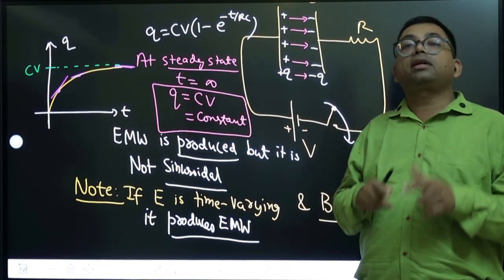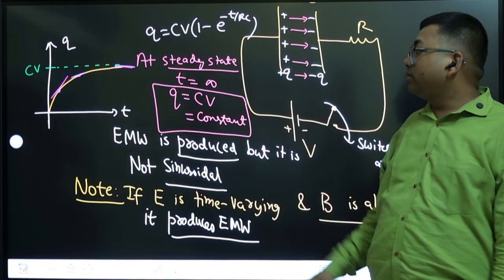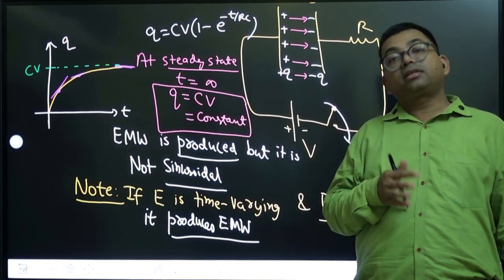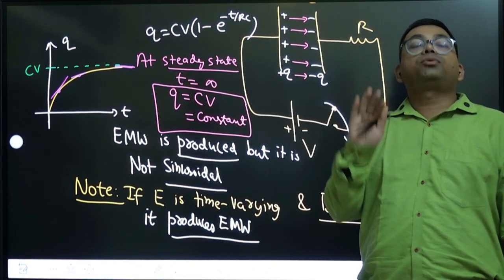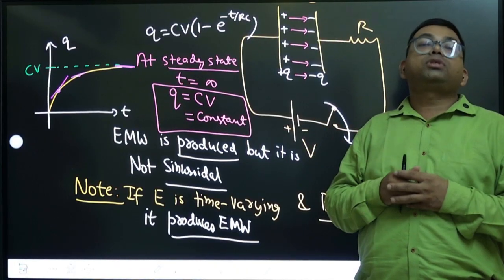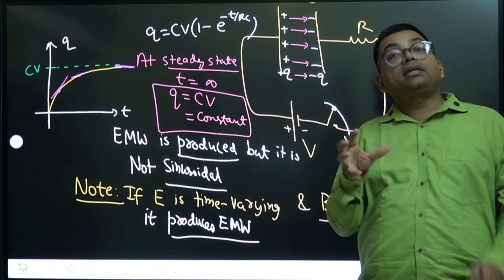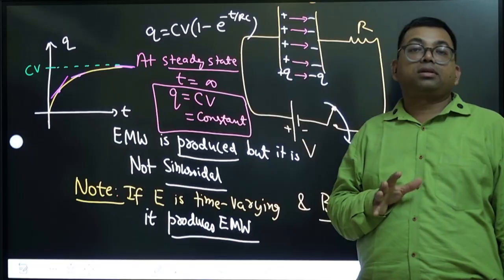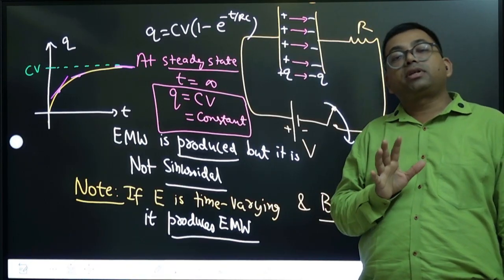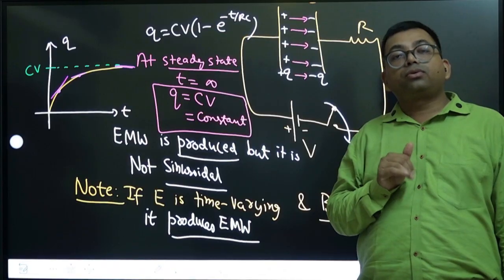Yes, it produces electromagnetic wave because it has time varying electric field and magnetic field. But after the steady state it stops producing. Why? Because there is no change afterwards. So you can say that it is producing electromagnetic wave, but it is transient. Transient means for some time, that's all. After that it doesn't produce.